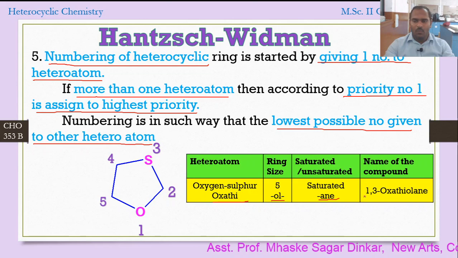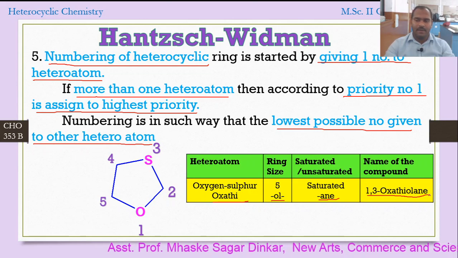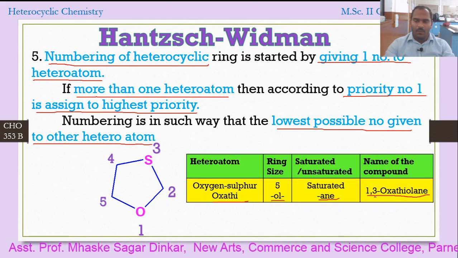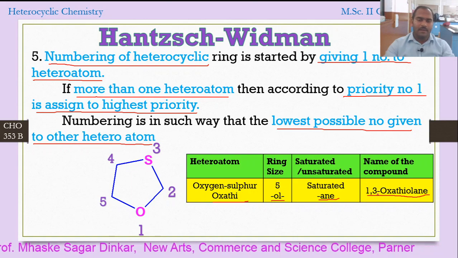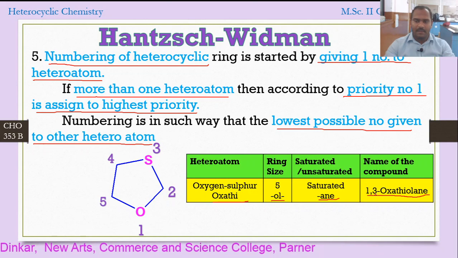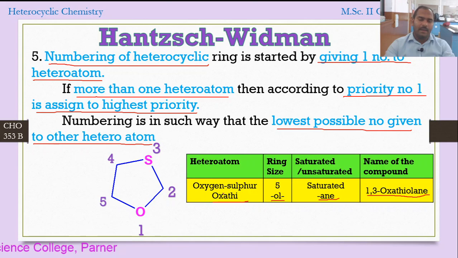So what should be the name? 1,3-oxathiolane, right? Oxathiolane, that is the name of the compound. What do this 1 and 3 indicate? 1 and 3 indicate the positions of the heteroatoms, 1 for oxygen and 3 for the sulfur. So therefore 1,3-oxathiolane, OL for the 5 member and ANE for the saturation. In this way we are having the numbering for a heterocyclic compound.